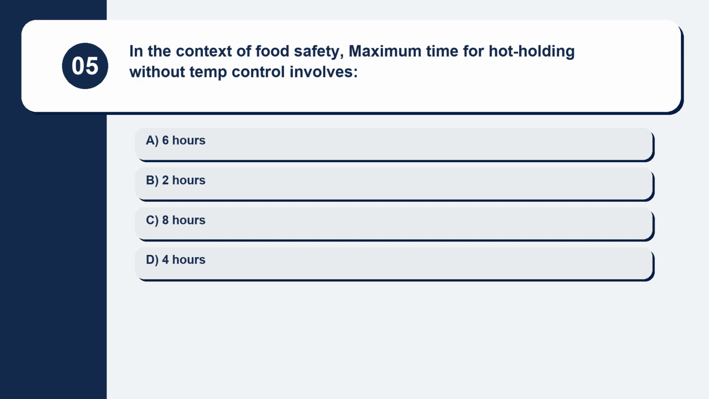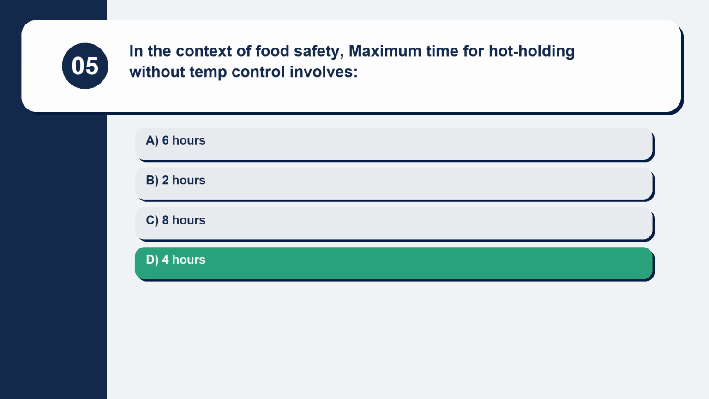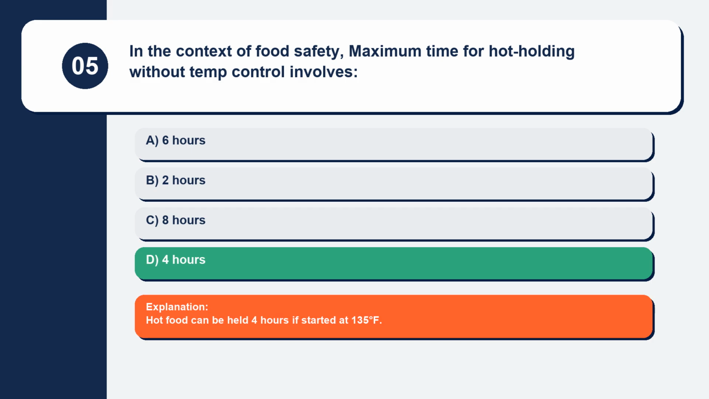Question 5. In the context of food safety, the maximum time for hot holding without temperature control is 6 hours, 2 hours, 8 hours, or 4 hours. Hot food can be held 4 hours if started at 135 degrees Fahrenheit.